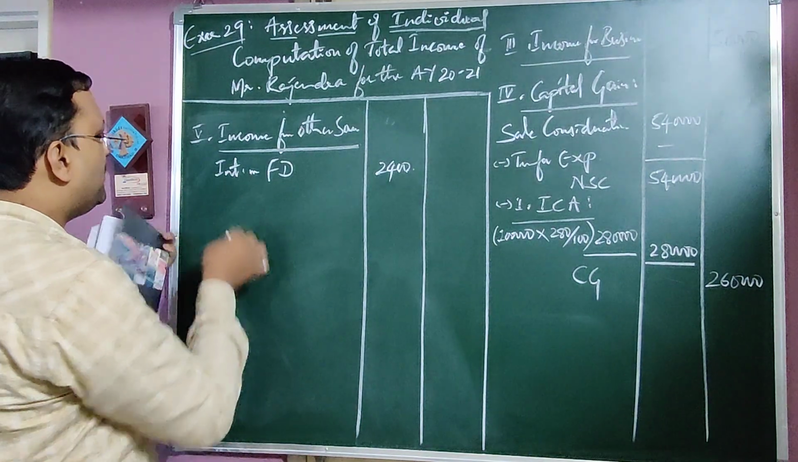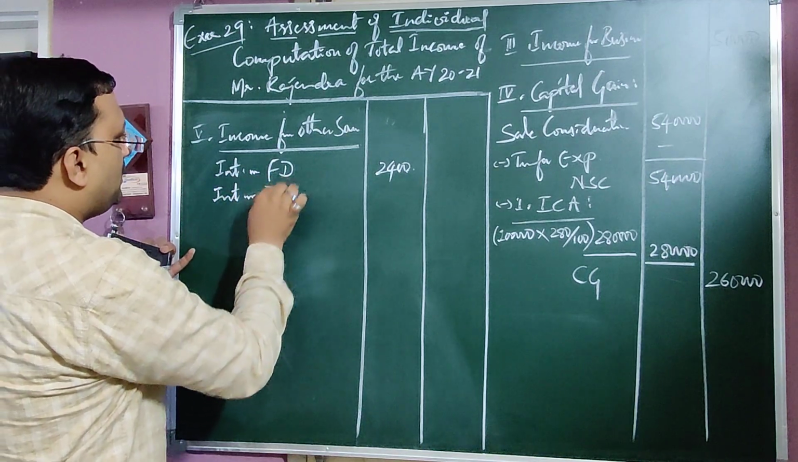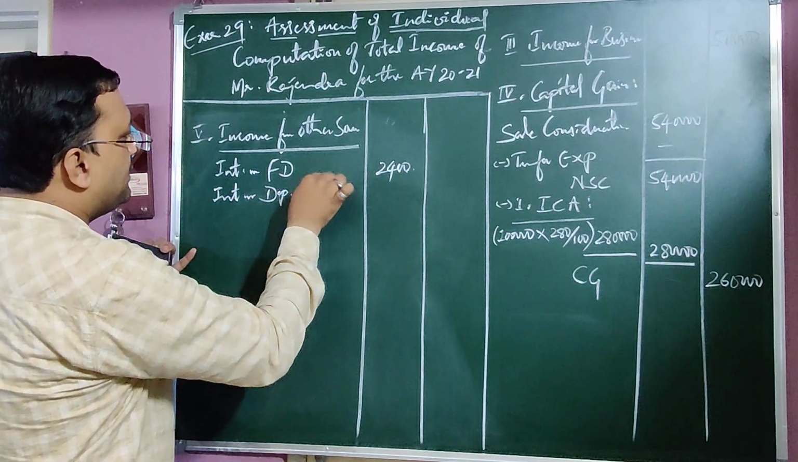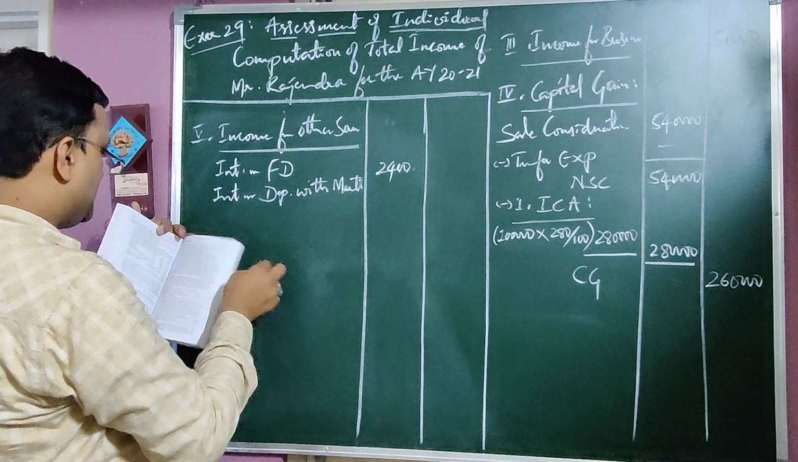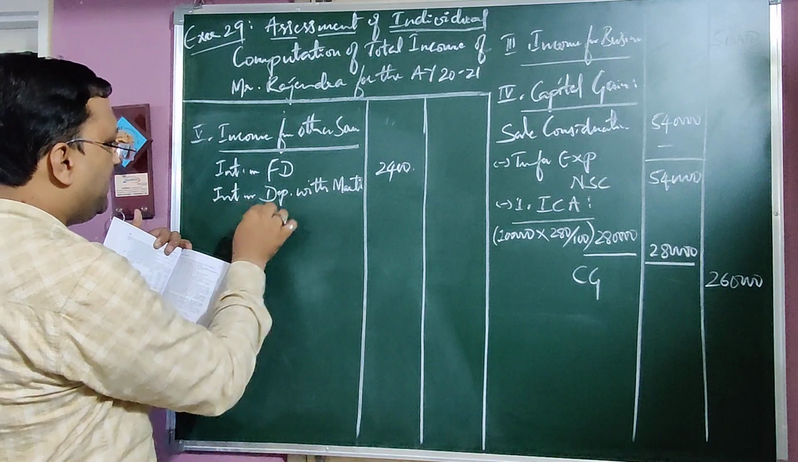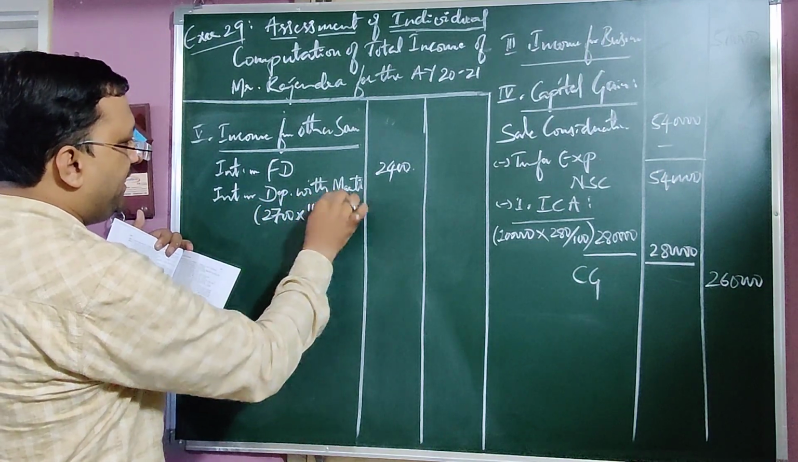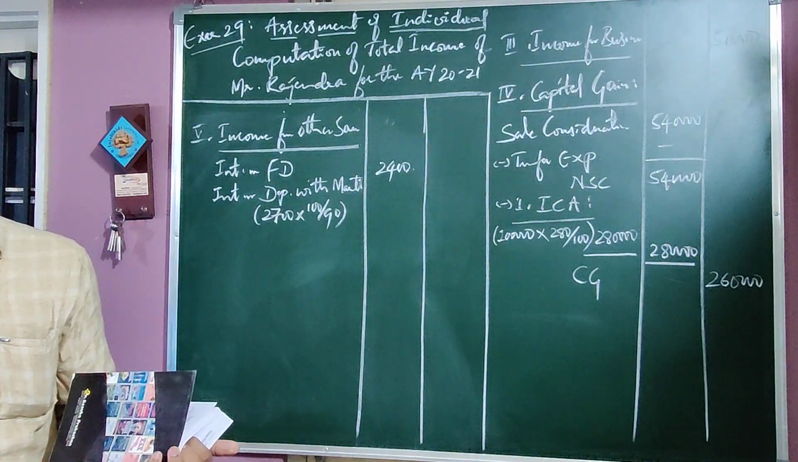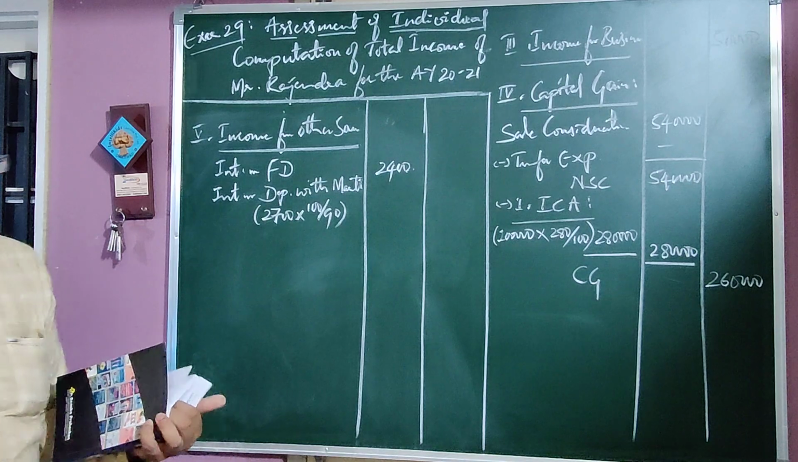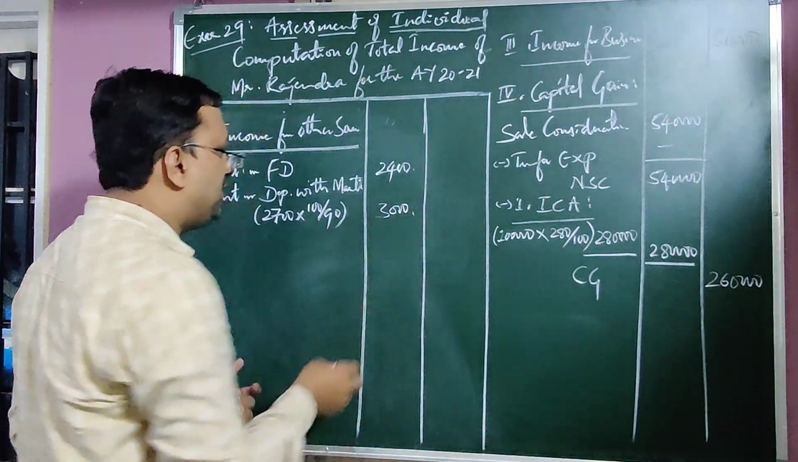Interest on deposit with Maruti Company, in bracket 2,700 into 100 divided by 90. Then 2,700 into 100 divided by 90, that is 3,000. Total grossing up is 3,000.